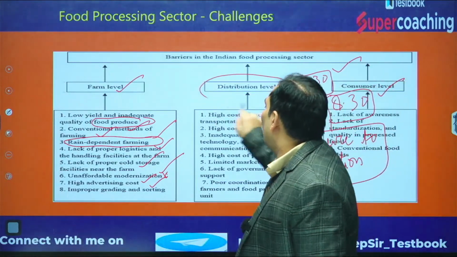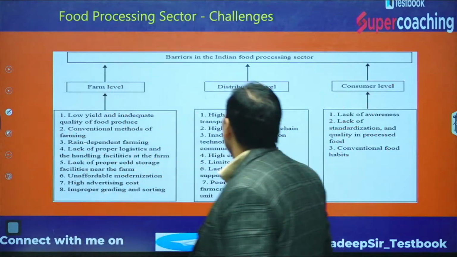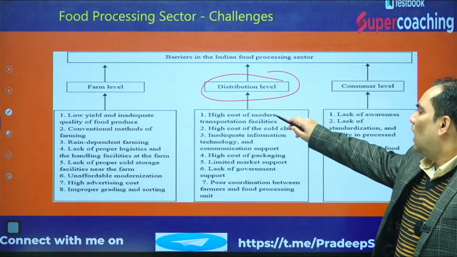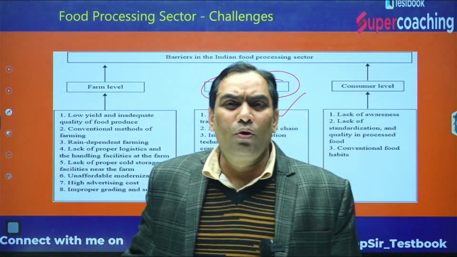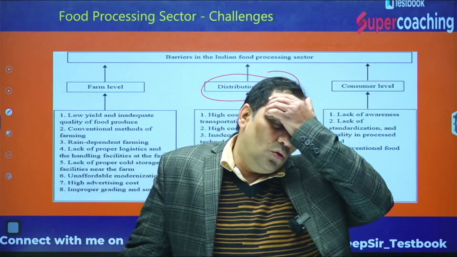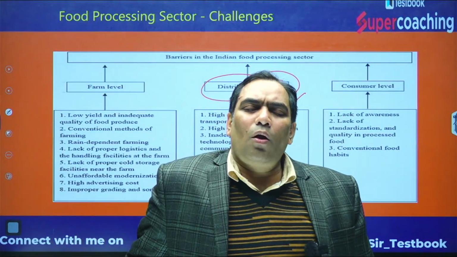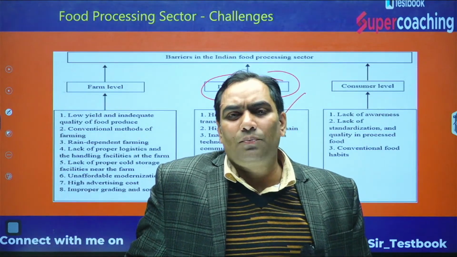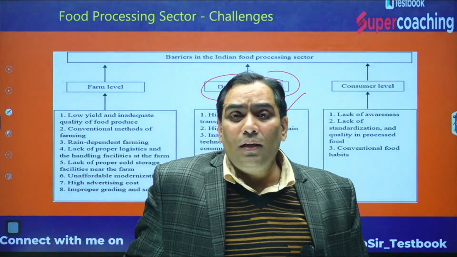So distribution level, what are the problems at distribution level? That means what are the problems at the industry level? High cost of modern transportation facility. Most of the food processing industries use raw material that farmers produce, and there is not proper connectivity from the farmer's field to the market, or from the farmer's field to the industry.